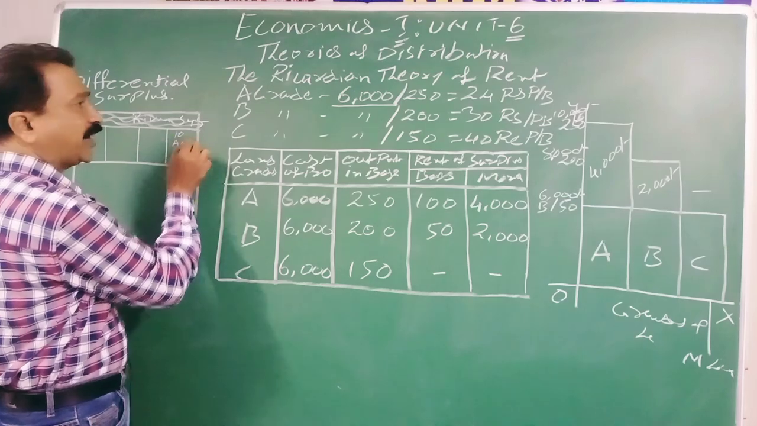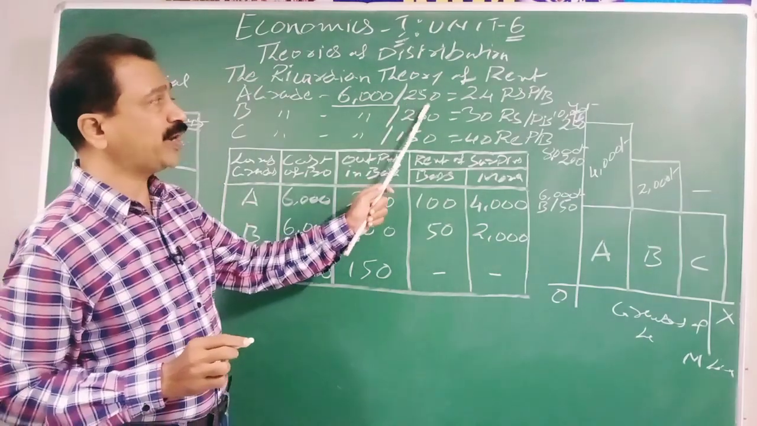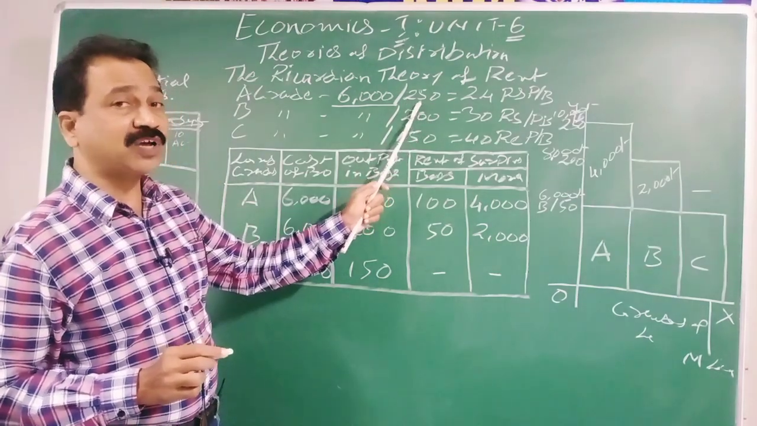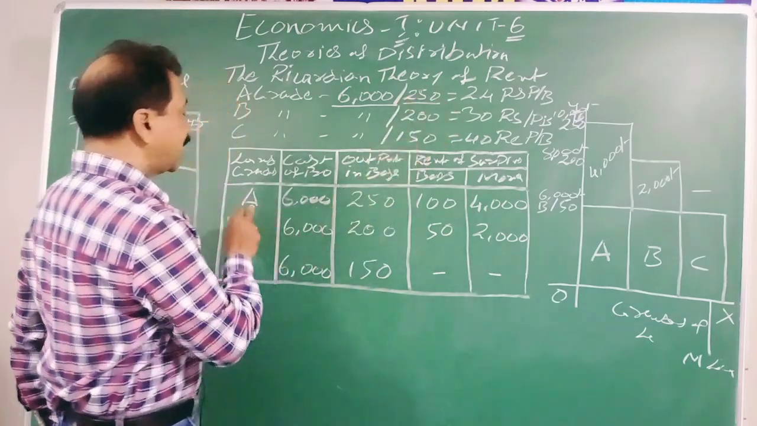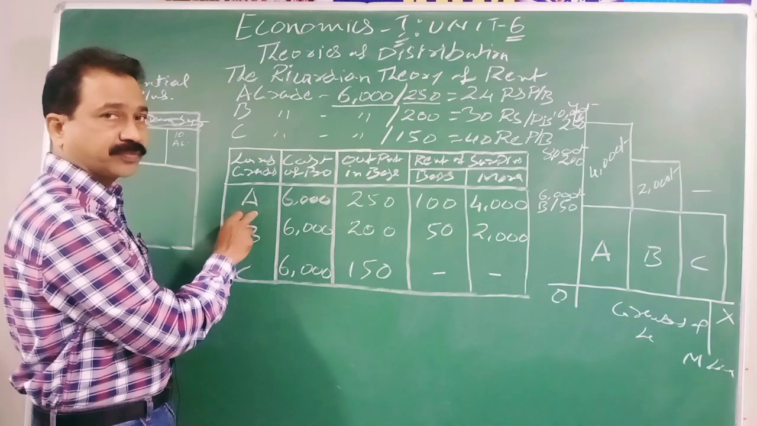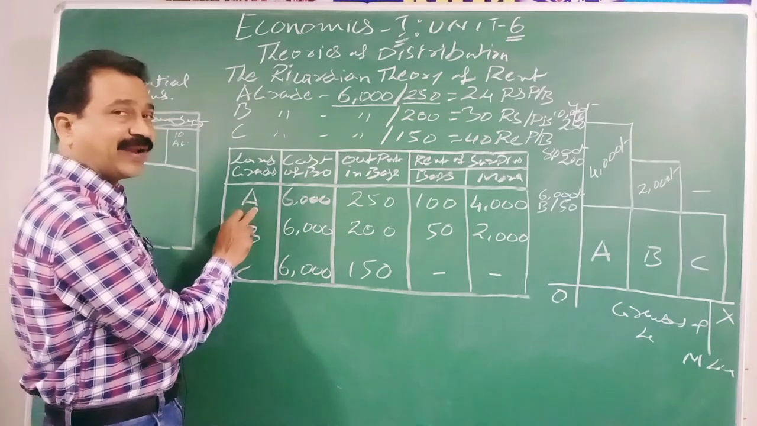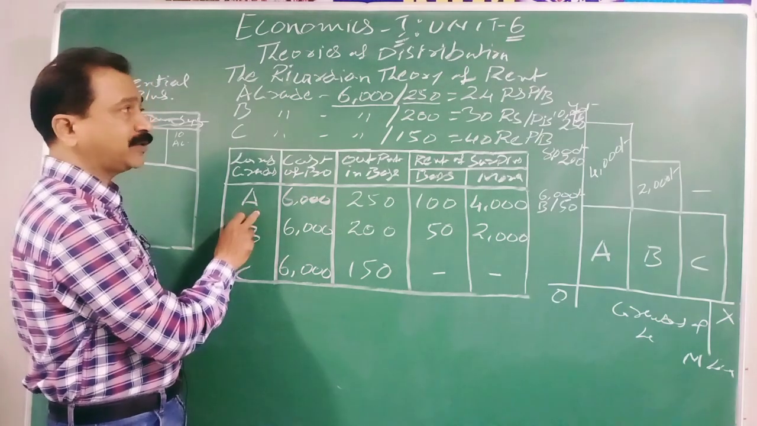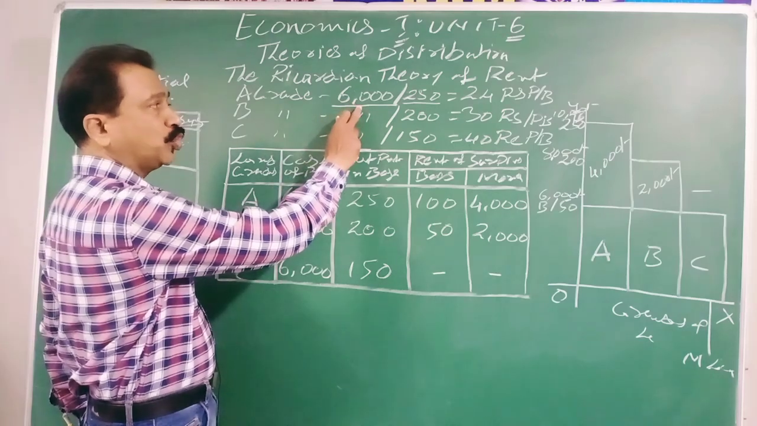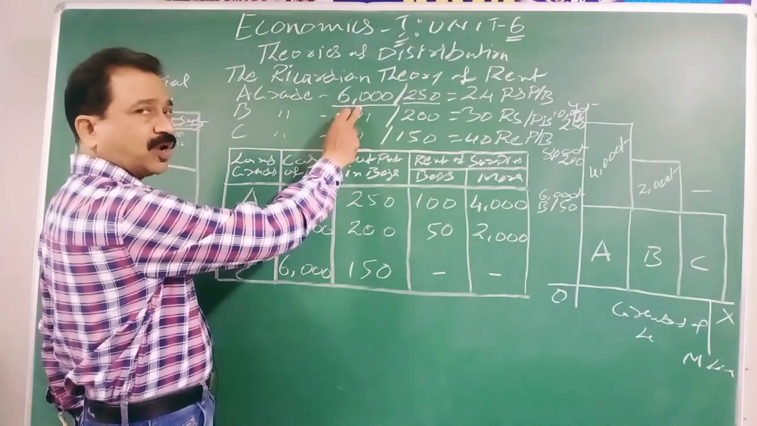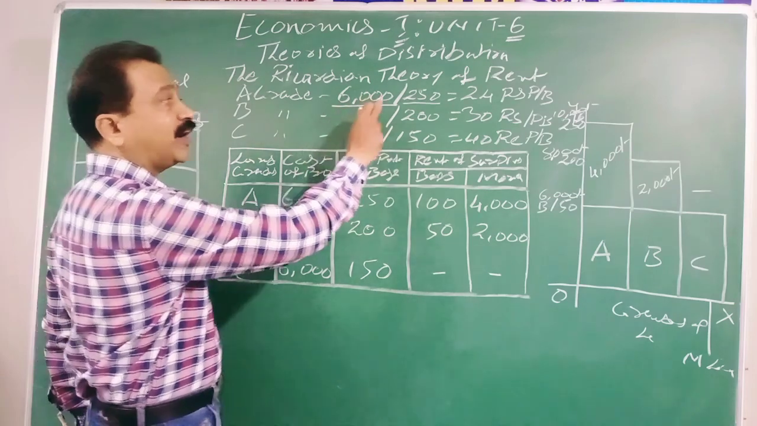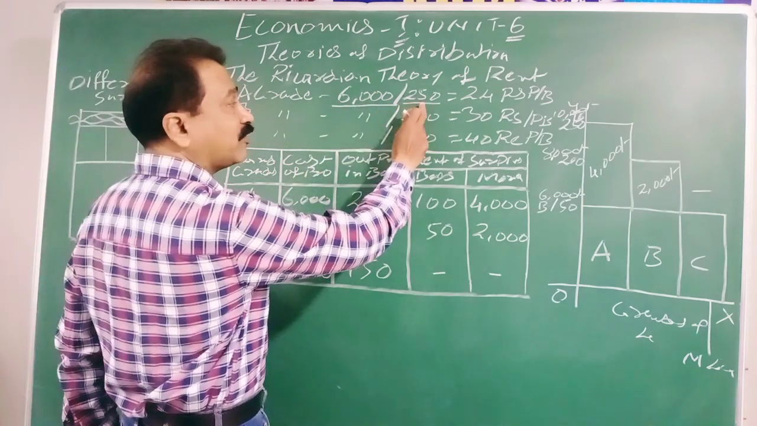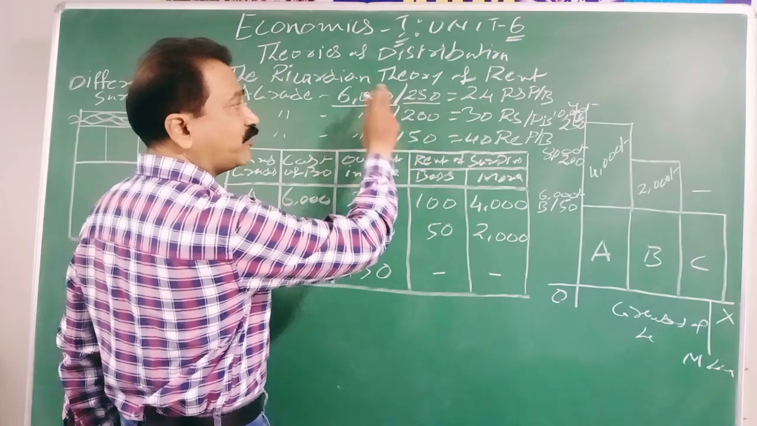From 10 acres of land, they got 250 bags of paddy, because it is an A grade land. On the best land, by spending 6,000 rupees of cost on seeds, fertilizers, pesticides, labor, everything, they got 250 quintals or bags of output.